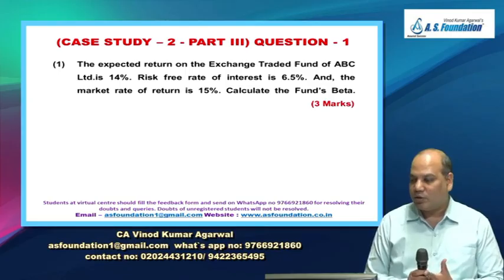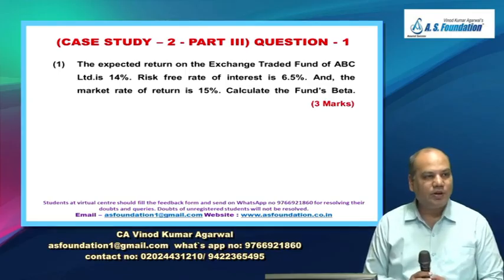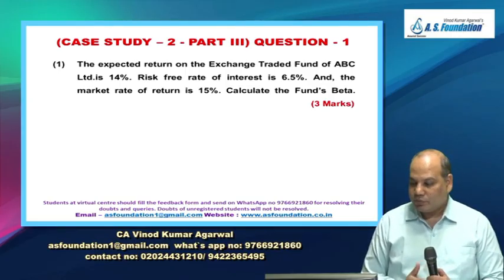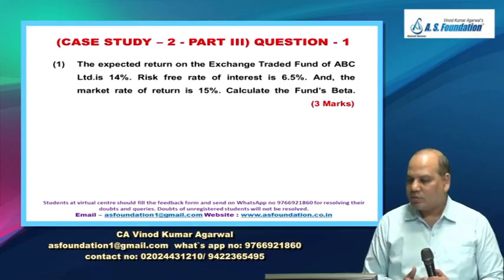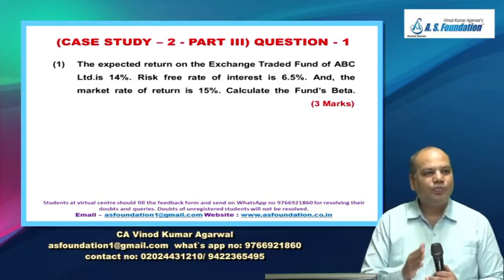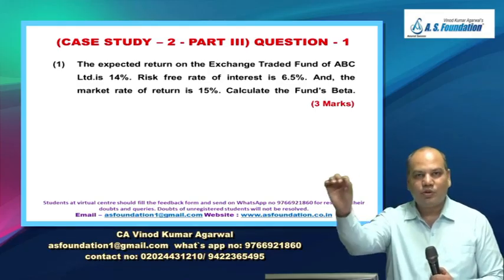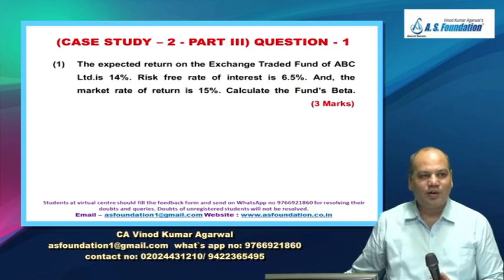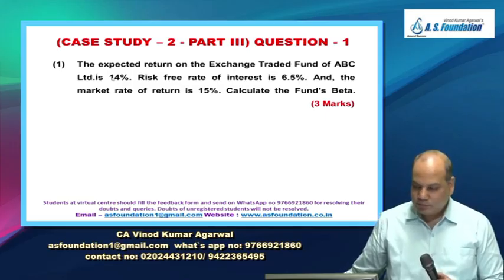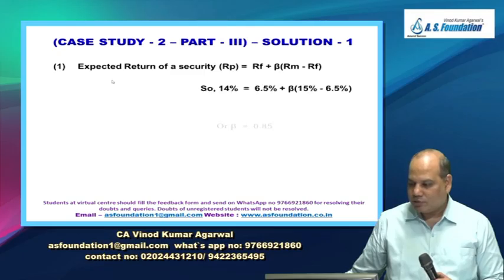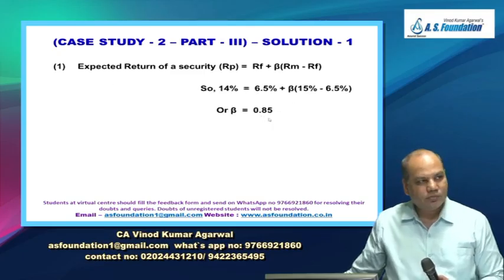The expected return on an exchange traded fund of ABC Limited is 14%. Risk-free rate is 6.5%. Market return is 15%. Compute beta. Use the equation RF plus beta into RM minus RF is equal to expected return. After solving that, you will get the answer like this: 0.85, they are showing approximately.